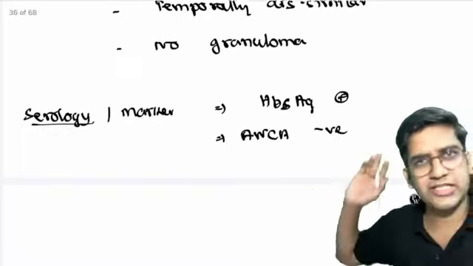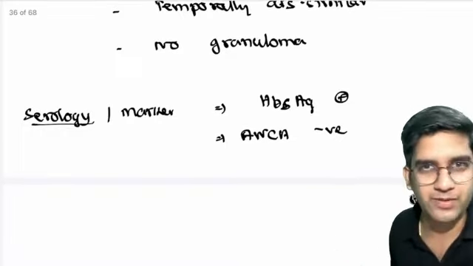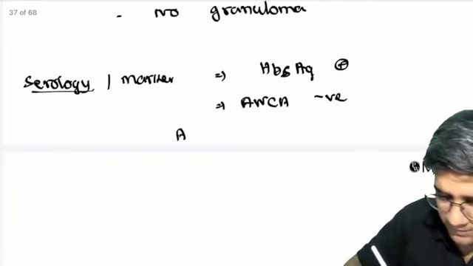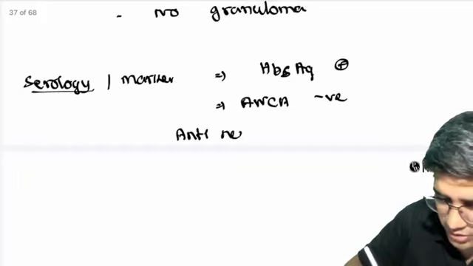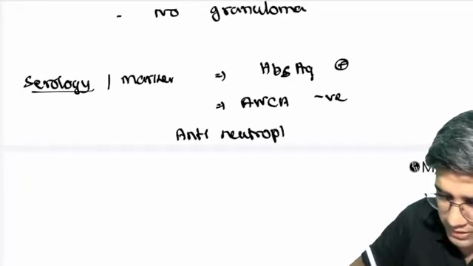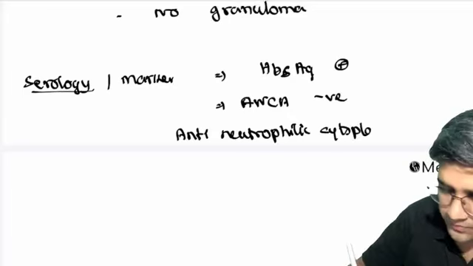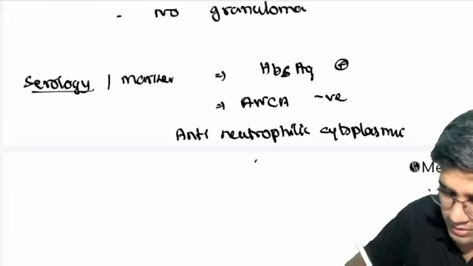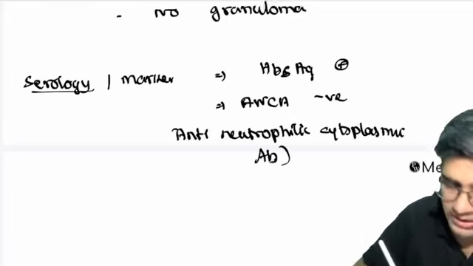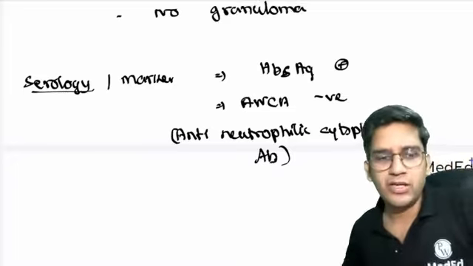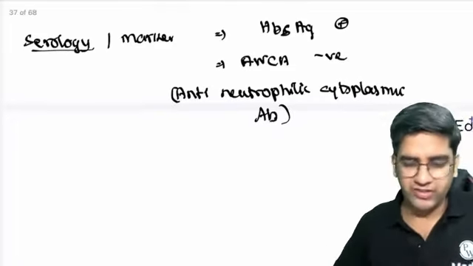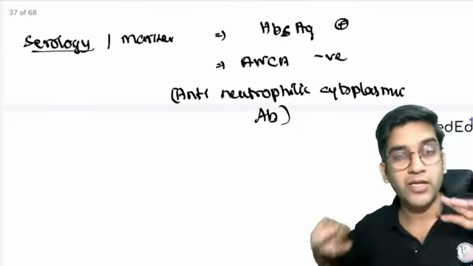We read about ANCA somewhere in your neutrophilic extracellular trap. Remember them? ANCA is anti-neutrophilic cytoplasmic antibody. Fine. Anti-neutrophilic cytoplasmic antibody. It's ANCA negative. I can explain why ANCA negative. Just give me some time. You need not memorize it.